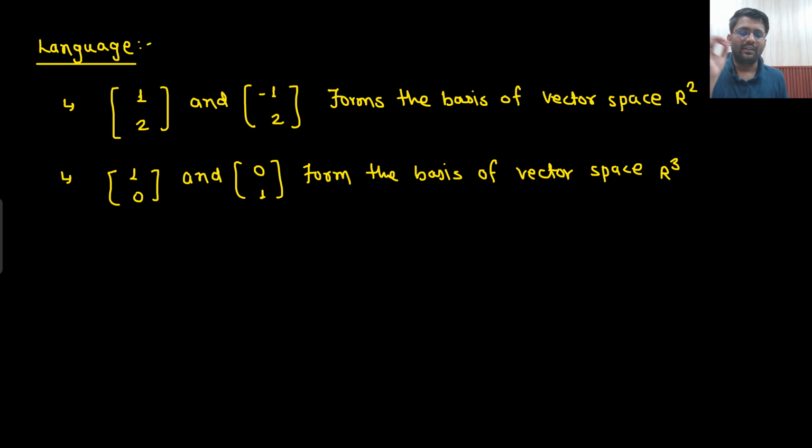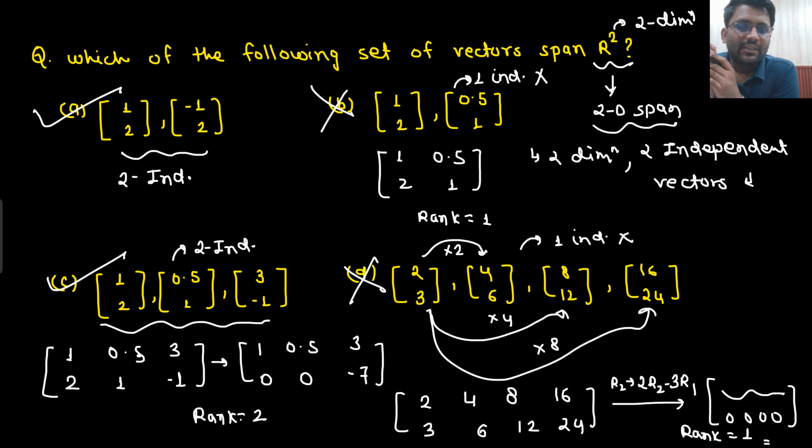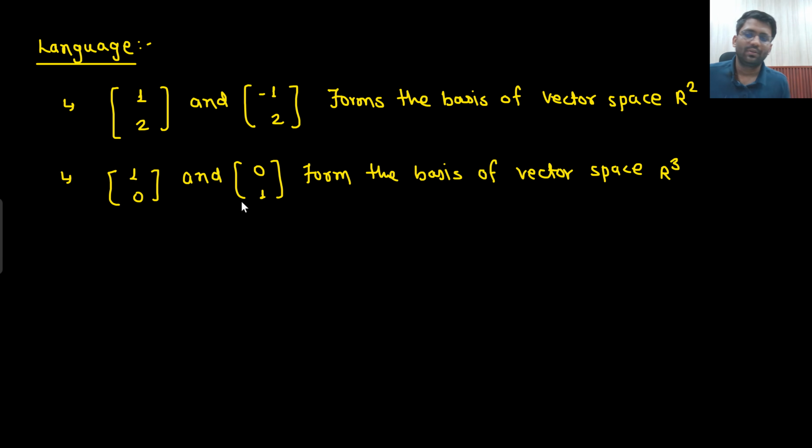Let me know the answer. So, about the language: 1, 2 and minus 1, 2 is spanning R2, no? So the language they can use is that 1, 2 and minus 1, 2 are a basis of the vector space R2. 1, 2 and minus 1, 2 form the basis of vector space R2. Is that understandable to you?